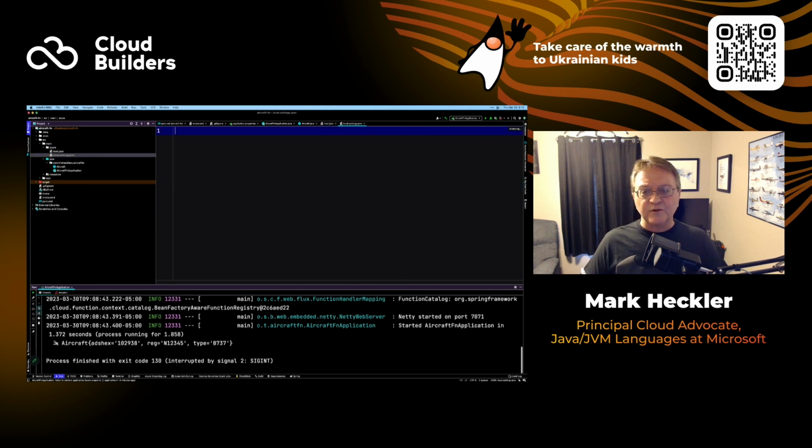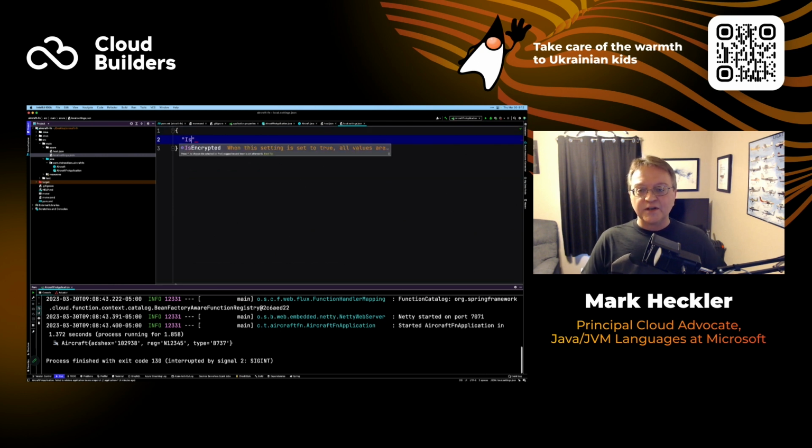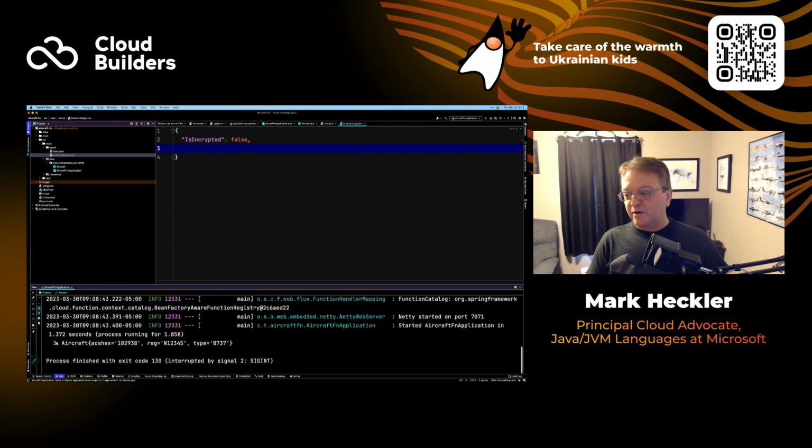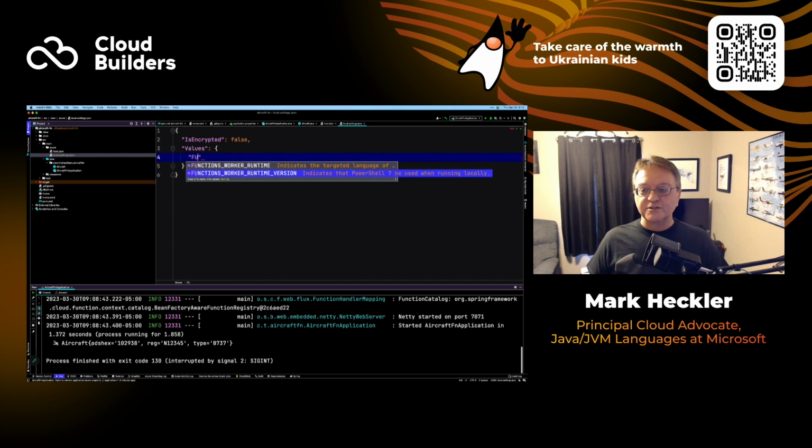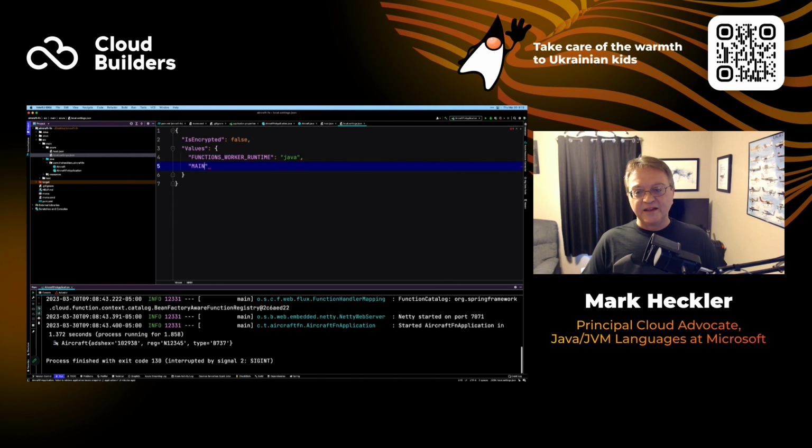local.settings.json. And this is valuable when we're going to be running this locally, which we're going to be doing next, right? Before we deploy, or before we see it deployed and running from the cloud. So I want to make this where it's not encrypted, so we can use this just generally. Again, this is opening things up for the demo. And then I want to provide certain values, things like our functions worker runtime. In this case, we're going to be using Java, as you might expect. And then this doesn't give you any kind of hints. It's just the main class, but we will need this.